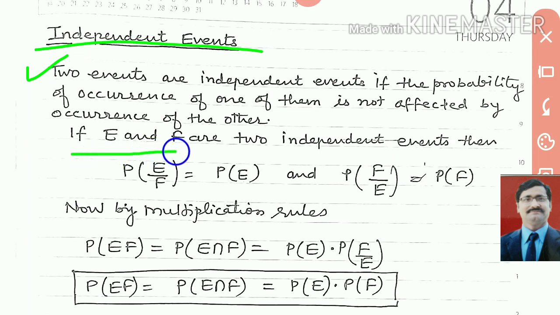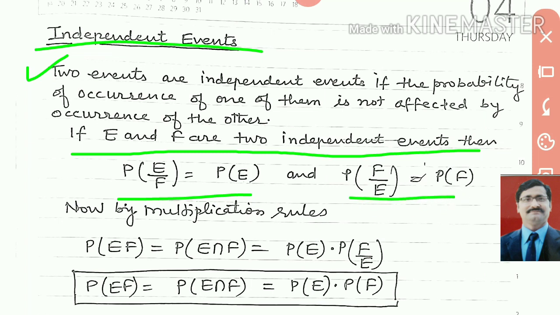If E and F are two independent events, then we can say P(E|F) will be P(E). Similarly, P(F|E) will be P(F). Here, P(E|F) is the probability of E when F has already happened, or we know the result of F. It means first F happens, then E happens. We get P(E|F), and that is P(E). It is the same as if we find P(E) separately. The conditional probability P(E|F) and P(E) are both the same. That time we say they are independent events.